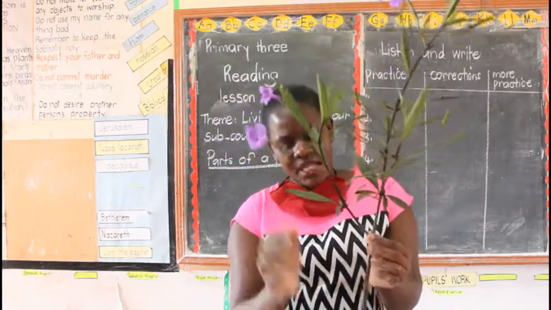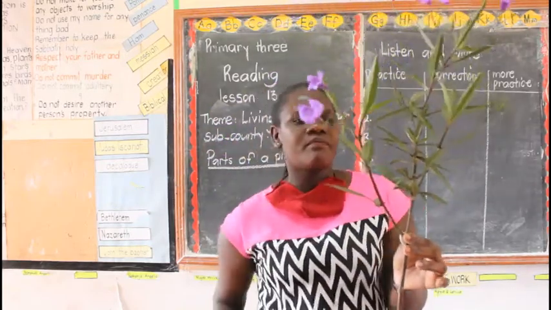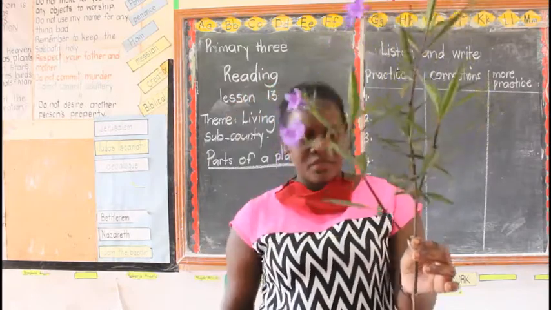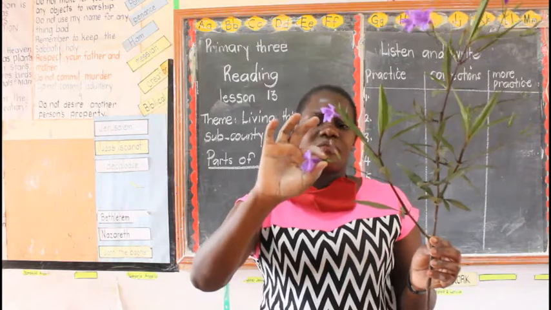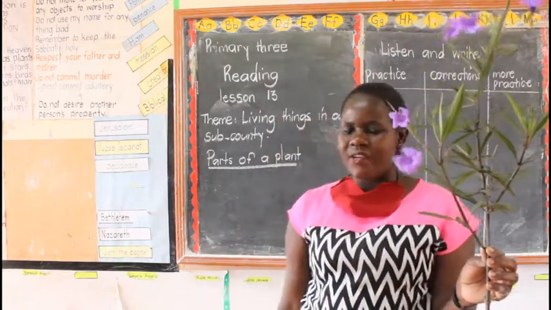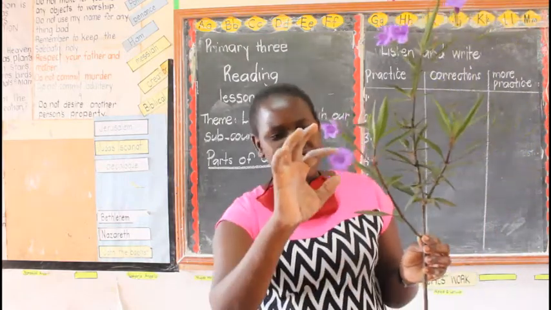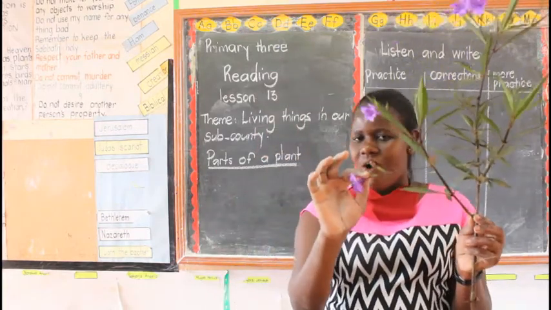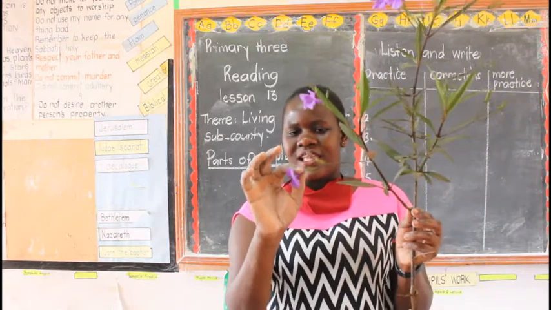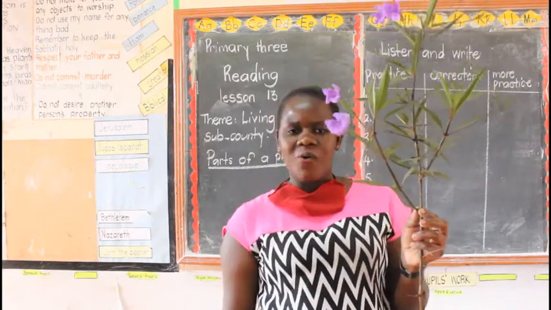This one is a branch. This is a stem. These are leaves. What about this one here? What is its name? Very good. Can you clap yourself? So this one is a flower.